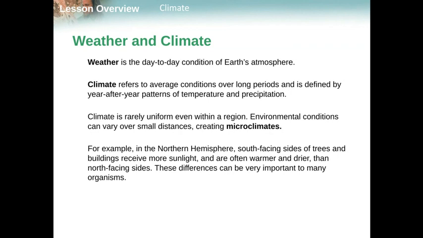Now, weather is defined as the day-to-day conditions on Earth's atmosphere. So if we want to look at the weather for today, outside right now it is about 80 degrees, it's sunny, okay, it's not raining. No chance of rain today, I don't think. But the climate refers to average conditions over long periods of time that can be defined year after year, forming patterns.